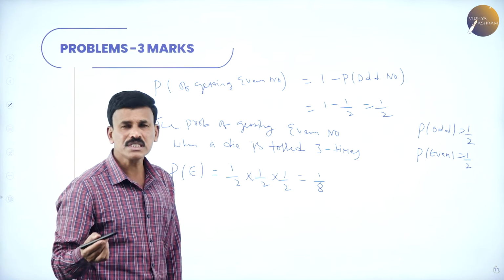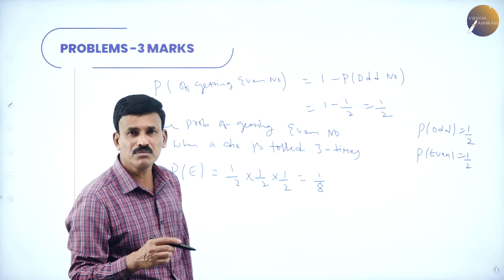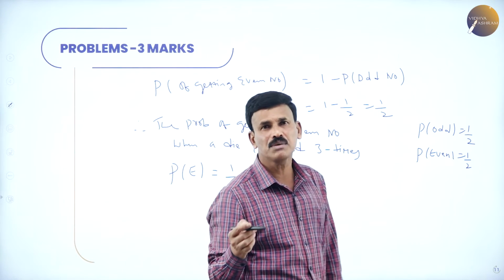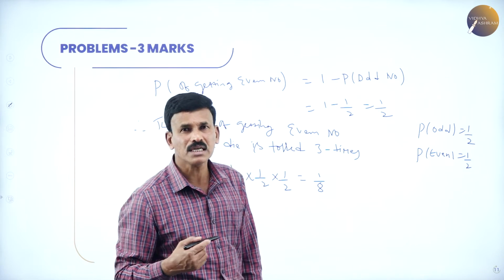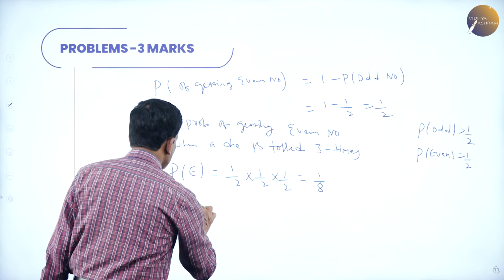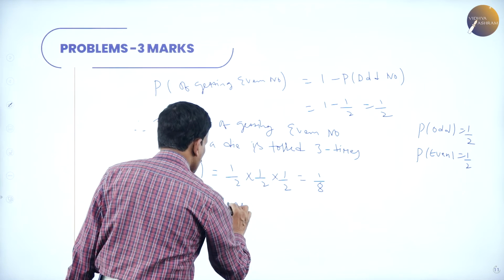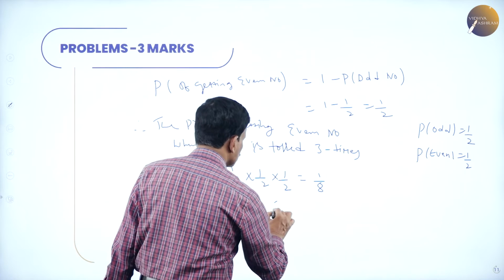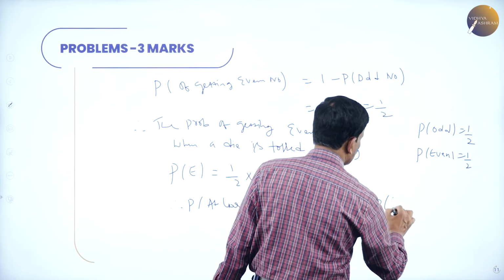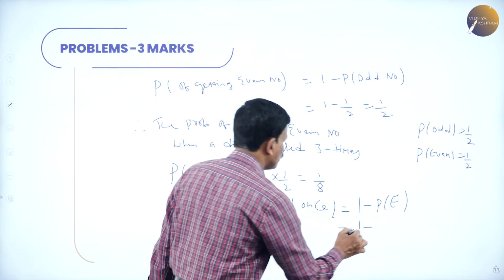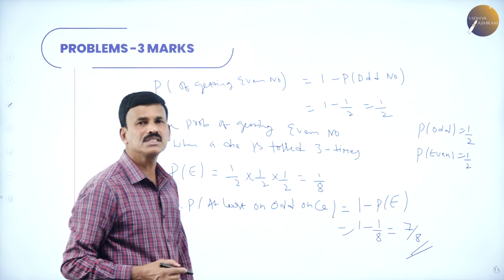Okay. We are tossing a die 3 times. So, the probability of getting an even number 3 times is 1 by 2 into 1 by 2 into 1 by 2, which is 1 over 8. Now, what is required is the probability of getting an odd number at least once. So, the probability of getting at least an odd number once is given by 1 minus this probability of E. So, 1 minus 1 by 8 is equal to 7 by 8. So, the required answer is 7 by 8.